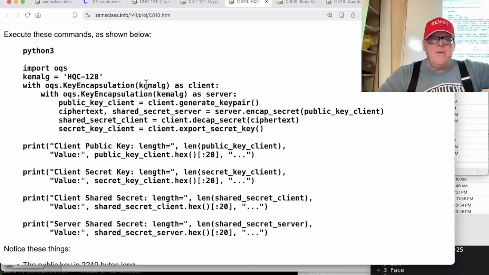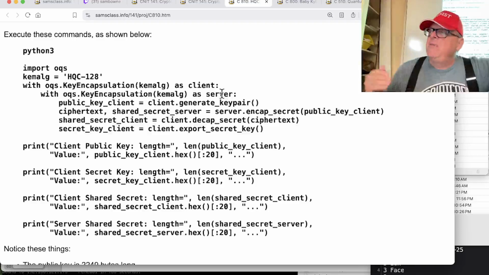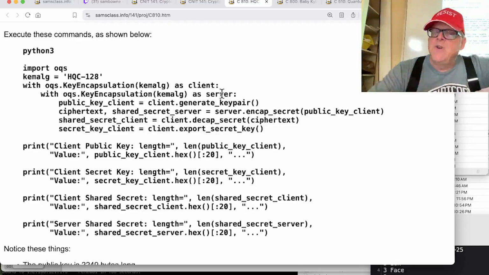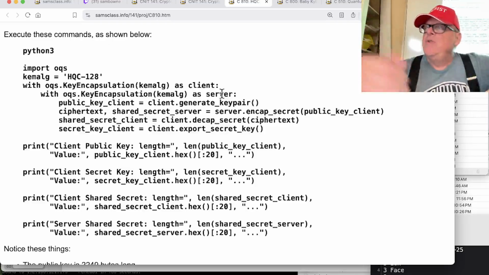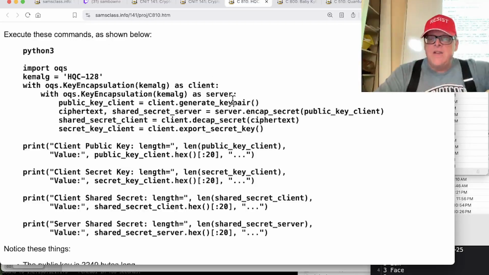You make a key encapsulation as client and another one as server. And since you're doing encapsulation, this is the equivalent of Diffie-Hellman key exchange. What the encapsulation algorithm is going to do is negotiate a shared secret between two entities. So we have a client and a server.